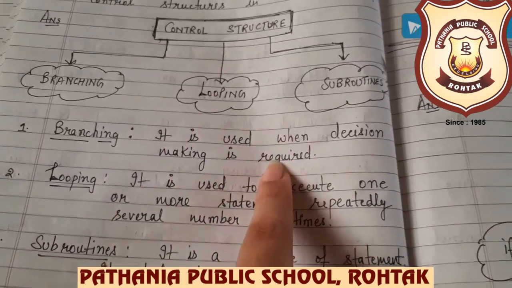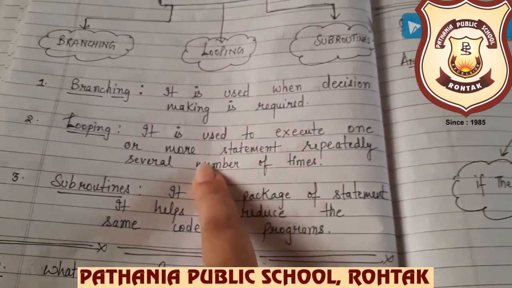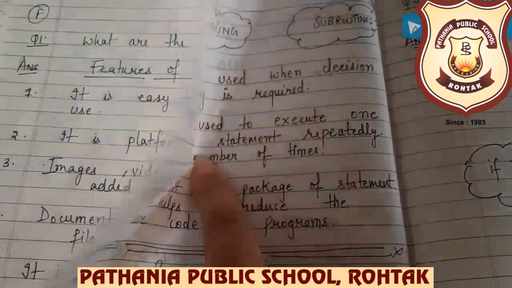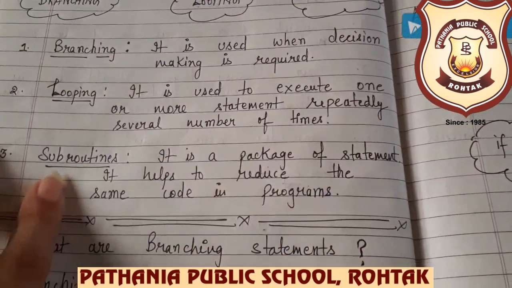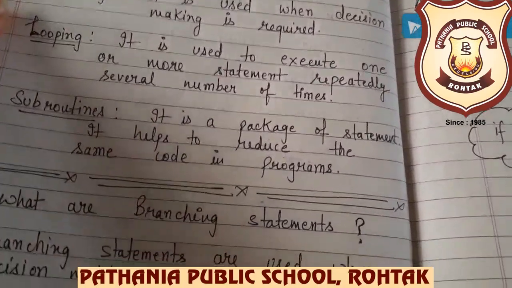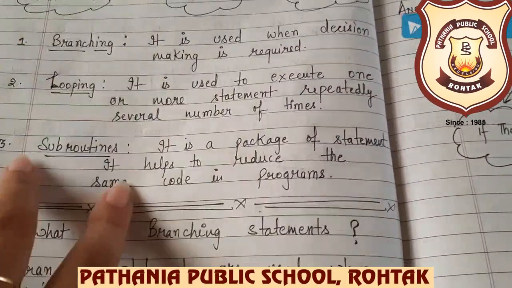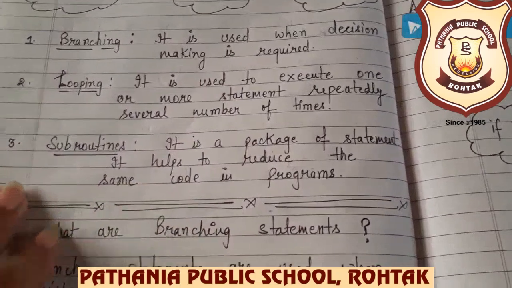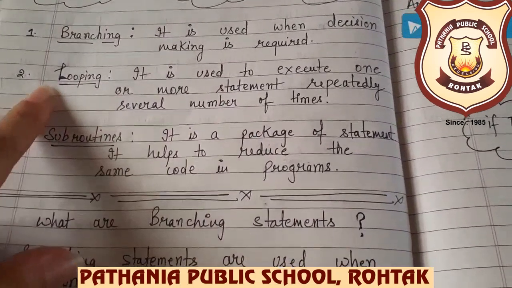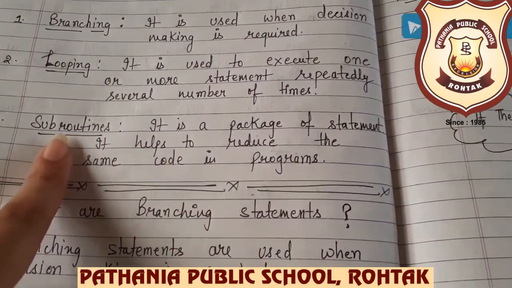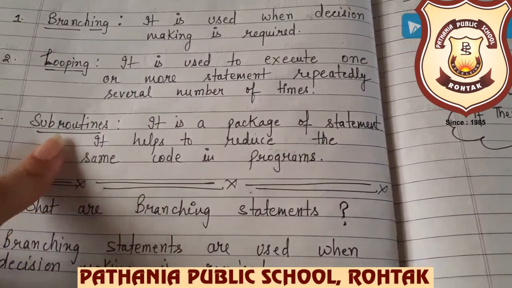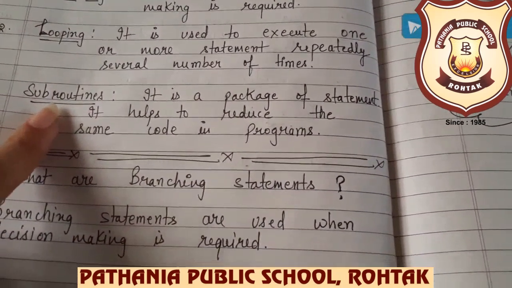Looping is used to execute one or more statements repeatedly several times. Whenever we want to repeat a statement or a condition a number of times, we use looping. It performs the repetitive task. And a subroutine is a package of statements and it helps to reduce the same code in a program.